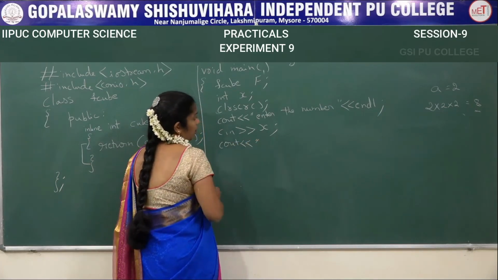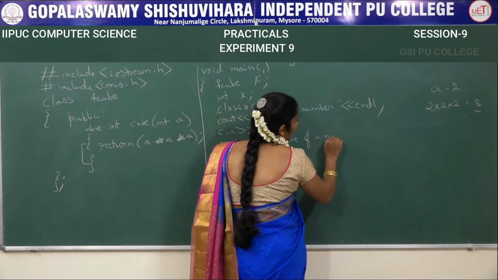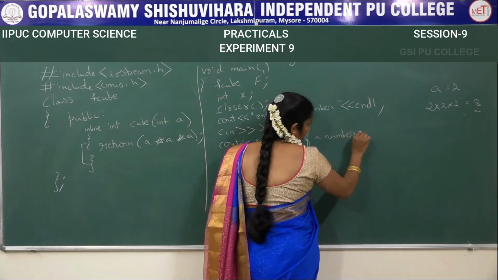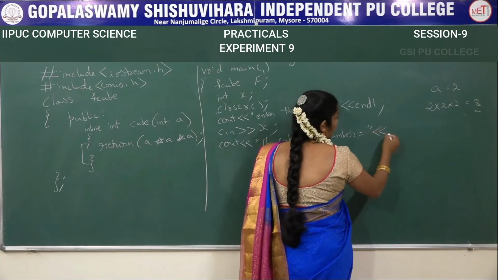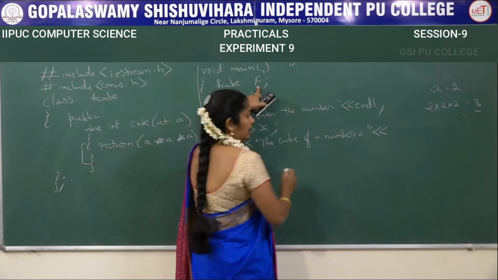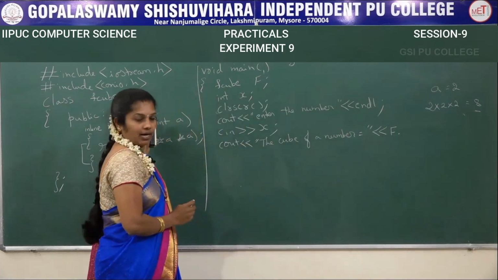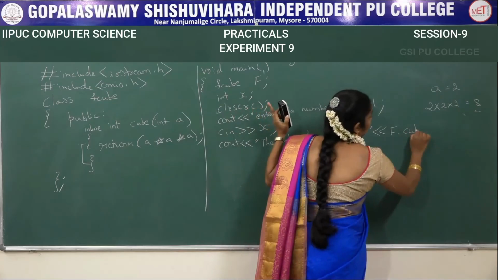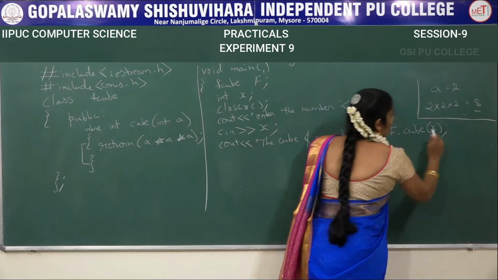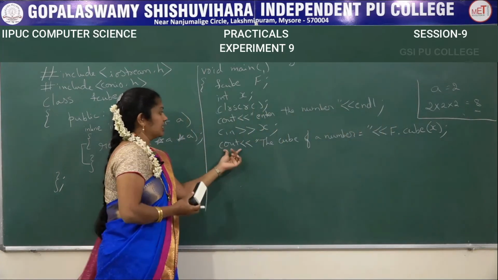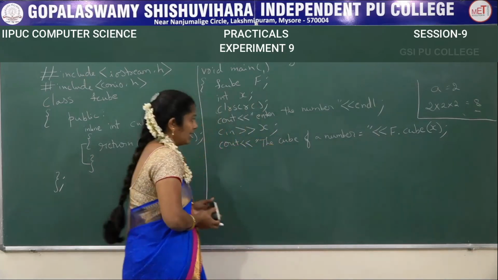Cout, insertion operator, the cube of a number equals. Then display the value, then insertion operator. With the help of the function we are calling, that's why f dot, what is the function name we are given here? Cube. The value argument I am writing as x here. This is the argument I am taking. Then what will it display? The cube of a given number equals f dot cube, inside the bracket x.